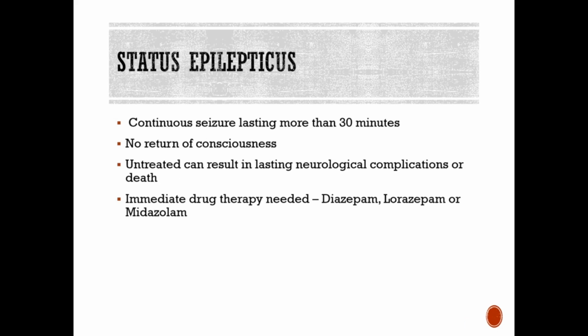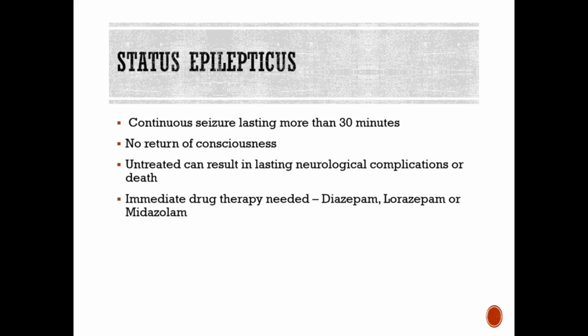And then to end our discussion, I wanted to mention status epilepticus. And this is one of the most common causes of neurologic emergencies in children. So what this is, is a continuous seizure that lasts longer than 30 minutes, and the child can have no return of consciousness or even can result in death. While it is defined as a seizure lasting longer than 30 minutes, to really prevent it from getting to this status, patients are often treated for impending status at 5 minutes of seizure activity.